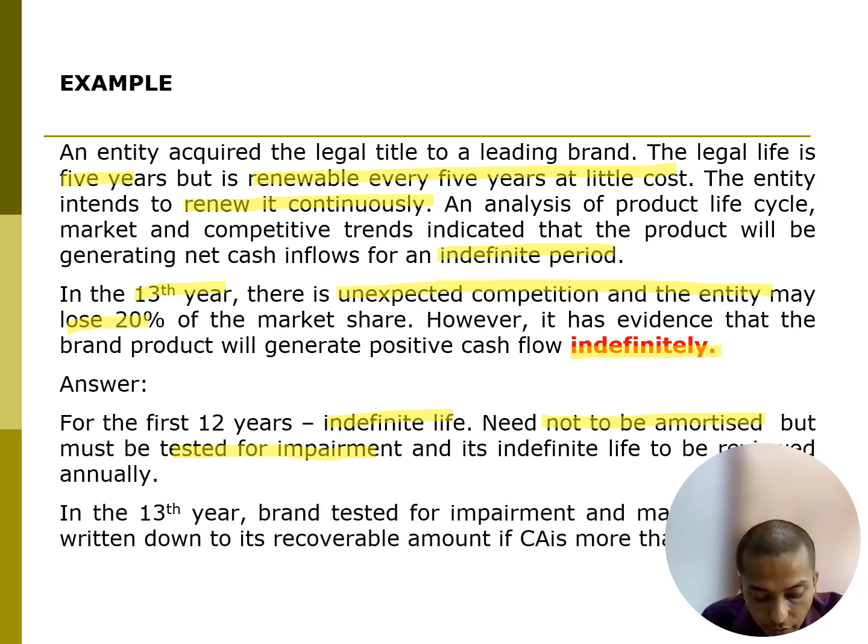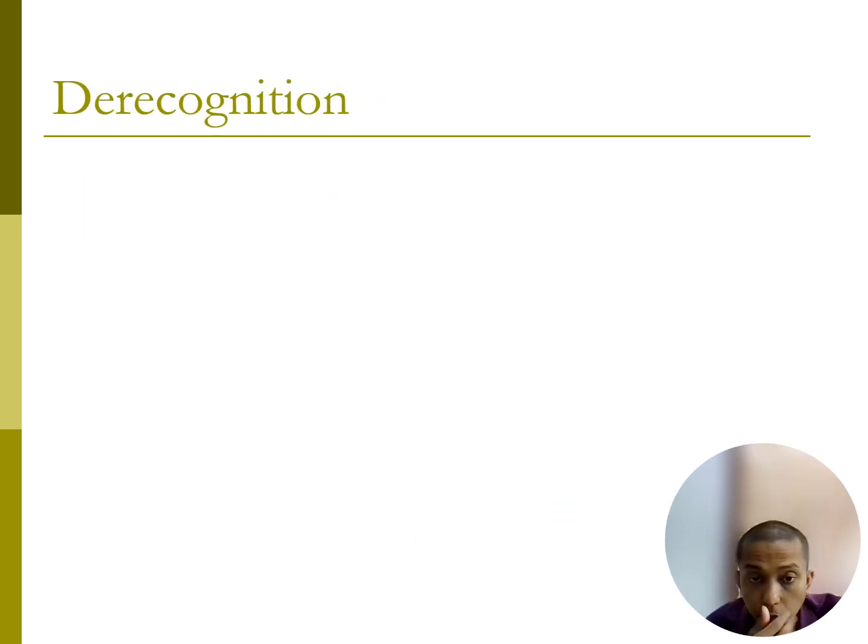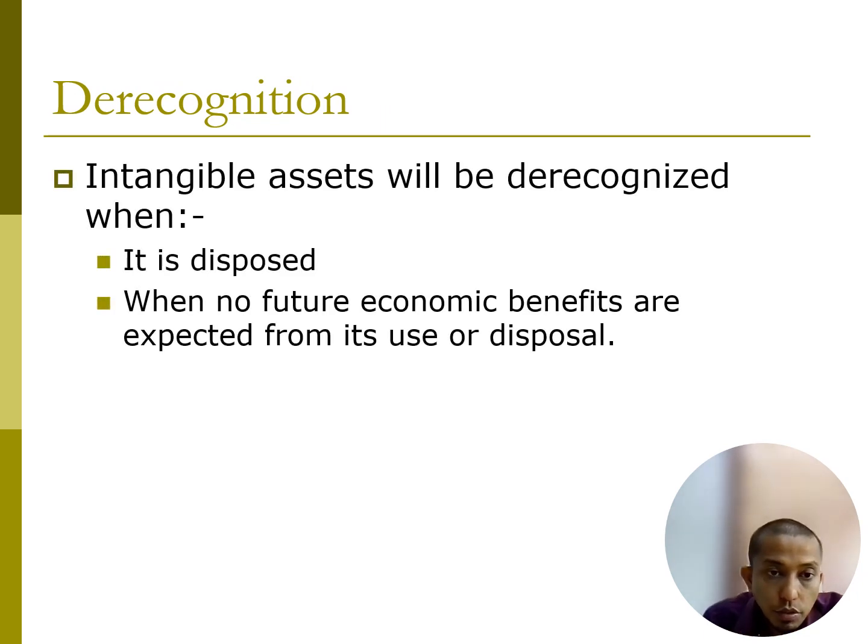In the 13th year and above, if the carrying amount is more than the recoverable amount, the asset may be written down to its recoverable amount. Since the evidence shows the product generates inflows indefinitely, the intangible asset continues not to be amortized because it is indefinite. We recognize derecognition when we dispose of it or when no future economic benefit is expected from its use or disposal. All right, so that's all for this one.